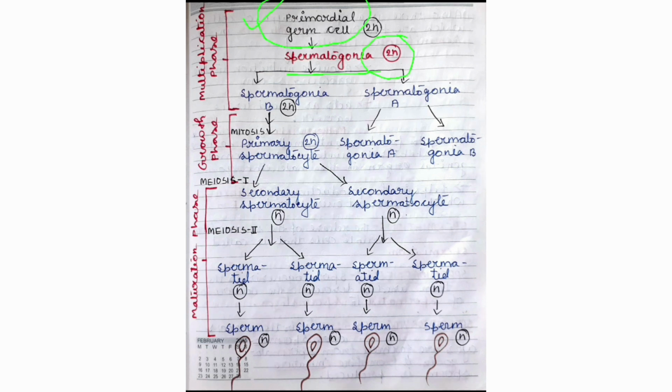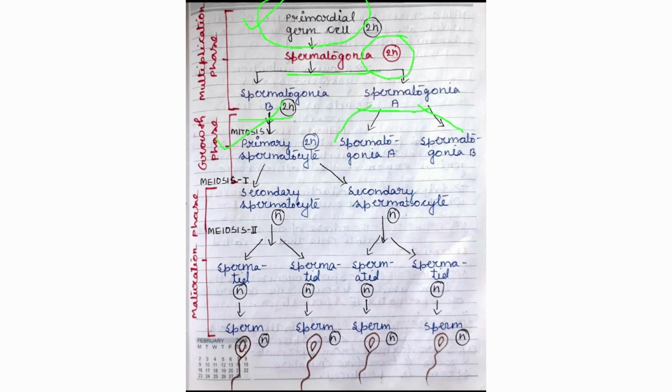After that, spermatogonia produce two types of spermatogonia, A and B. Spermatogonia A further leads to the production of the next spermatogonia A and B, whereas spermatogonia B enters mitosis and produces one primary spermatocyte that is also diploid, that means 2n, and it has 46 chromosomes.